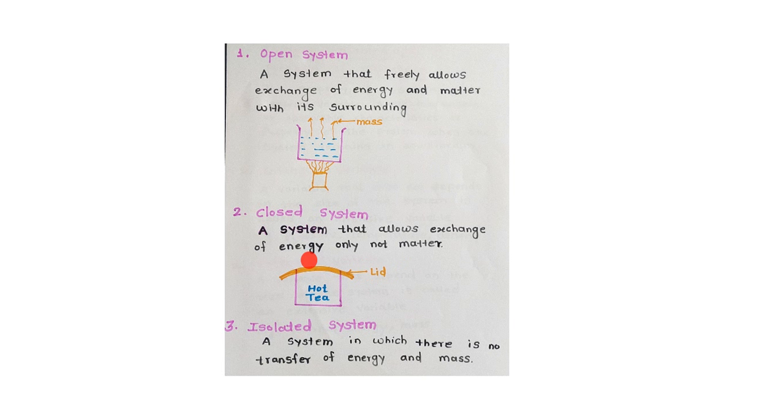For example, take a cup of tea. This is the cup of tea. Keep a lid over it. This is the lid. ढक्कन करके इसको रखा है ये हॉट कप को. After some time, what happens? After some time, it becomes cool. Here, only energy transfers and there is no transfer of mass.